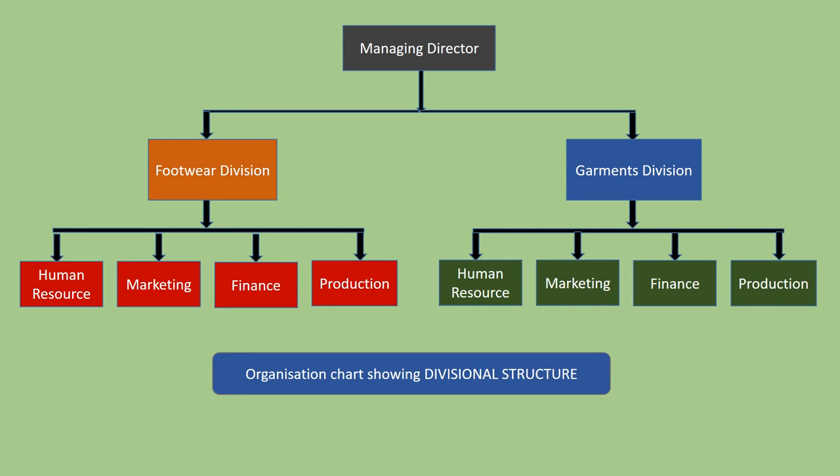We have seen that under functional structure there is one department working, say it be footwear or garment. But under divisional structure, if there is more than one business, the departments are subdivided according to that business. That's why it is subdivided into footwear and garments, and then again into all these four departments: human resource, marketing, finance and production. Fine. So this is our divisional structure.